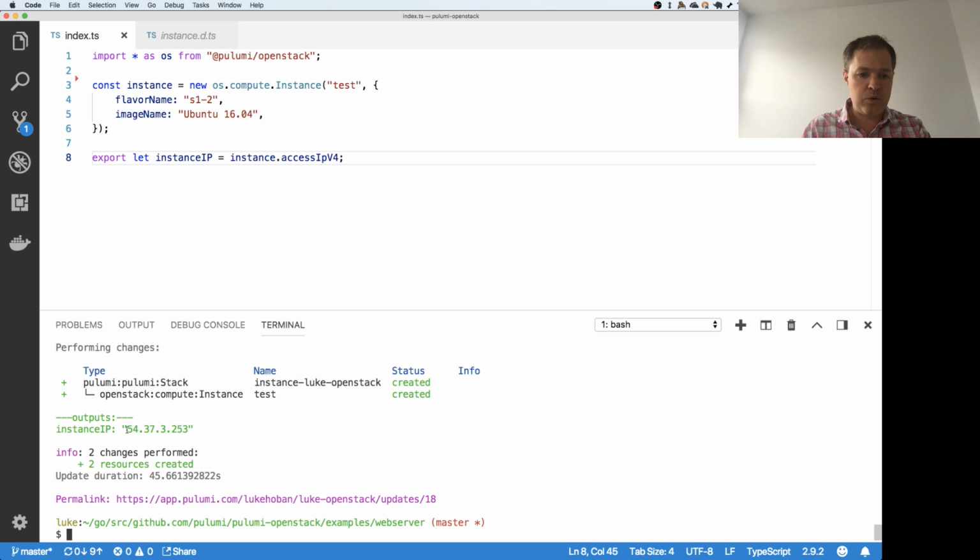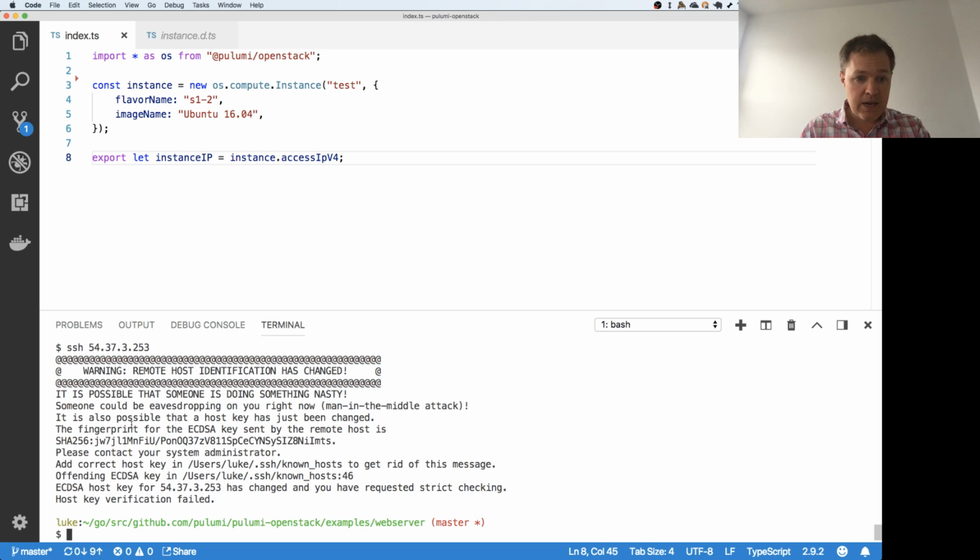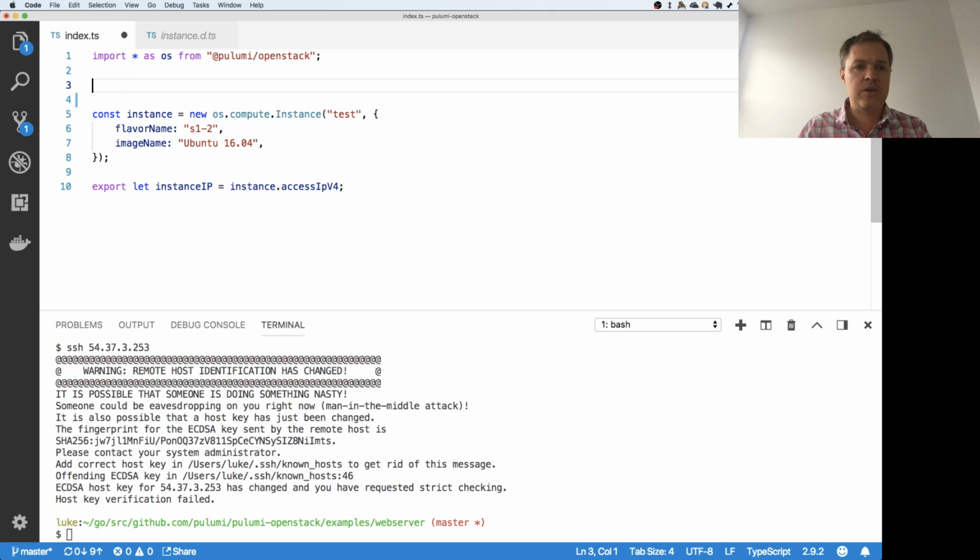Of course, if I try to SSH into this, well, that's because I did connect to this earlier. But yeah, if I SSH, this is not actually serving anything because this is not exposed on a public endpoint. And so let me just come in here and put back in some code I wrote earlier that highlights how we can do this.